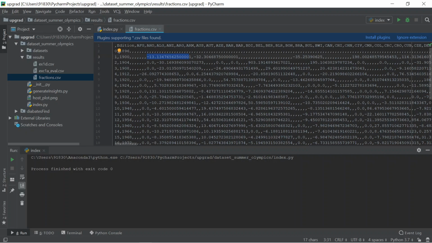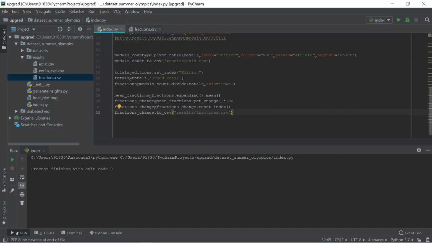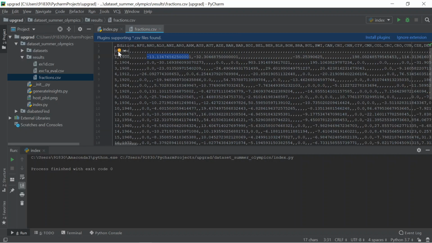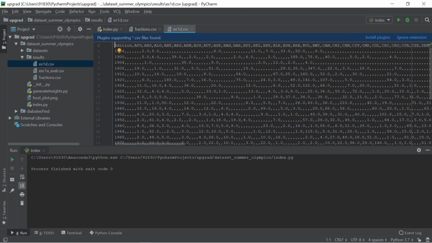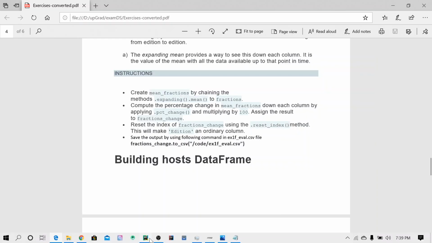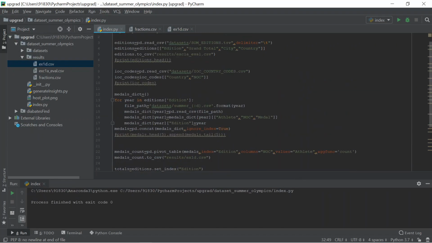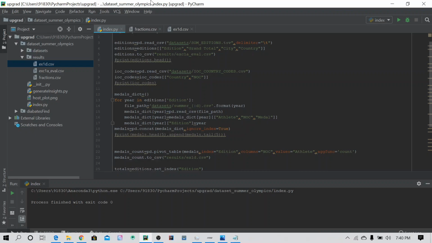And it also resets the index, so edition comes as a column. Previously we did the same thing, the reset index. We already did the reset index, right? I think for the dictionary we did the reset index. So they ask us to do the same thing here.